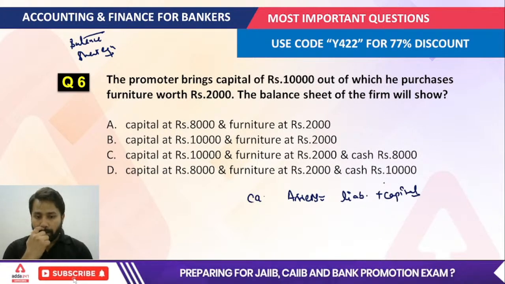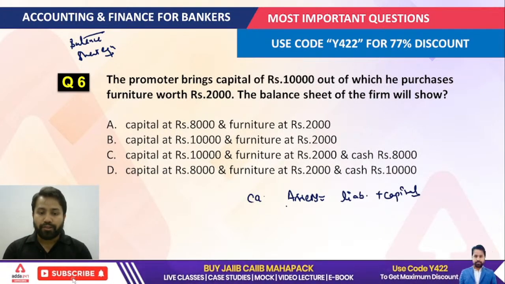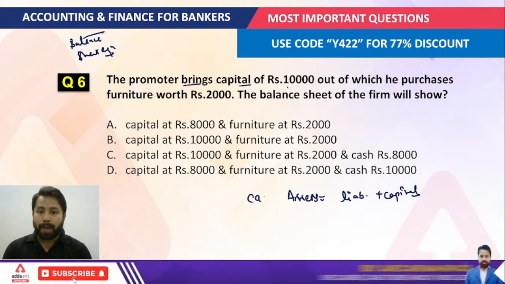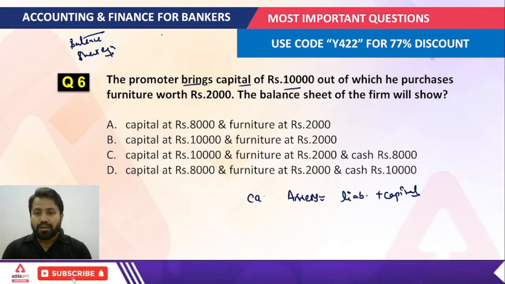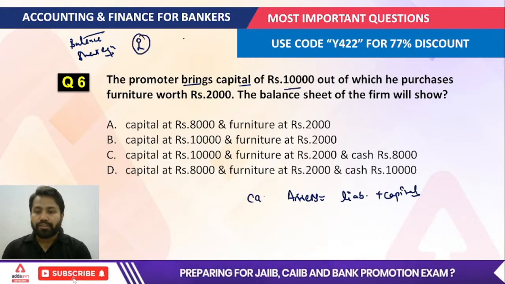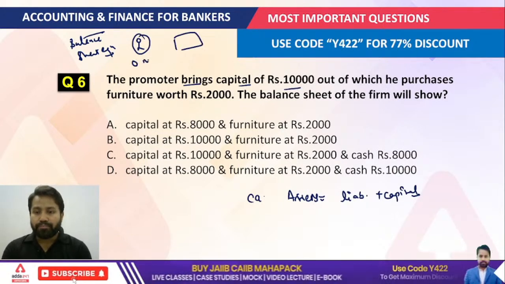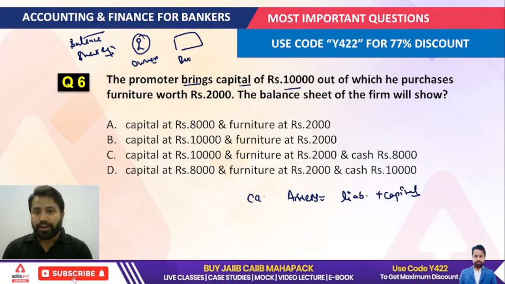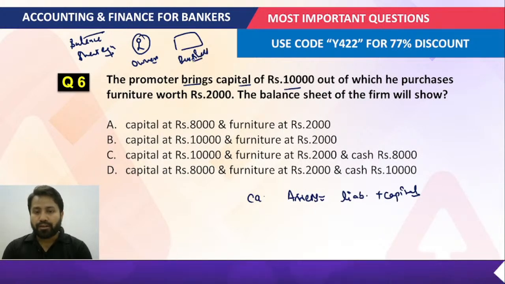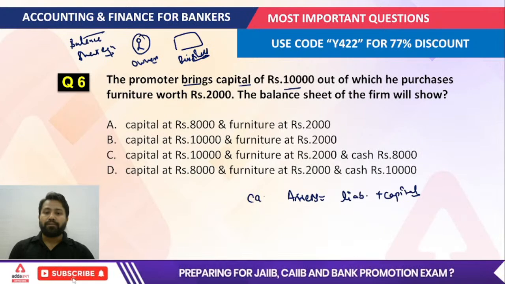Now, when we talk about assets, suppose the promoter brings capital of 10,000 rupees. Due to the business entity concept, the owner and the business entity are both different.